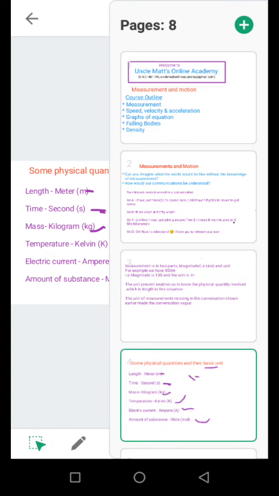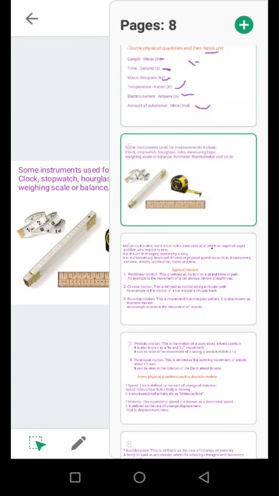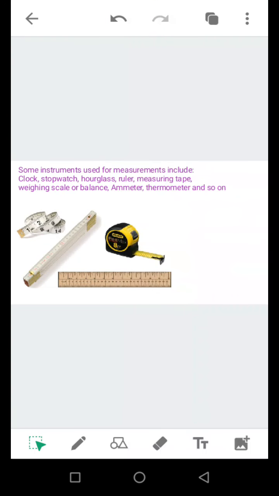Let's proceed. This next slide shows us some instruments that are used for measurements. From the image, we can see our tape rule, we can see our measuring tape, we can see our ruler. These ones are the instruments used for measuring length. Other instruments that we can have: the clock. The clock is used to measure time. Our stopwatch is used to measure time also.